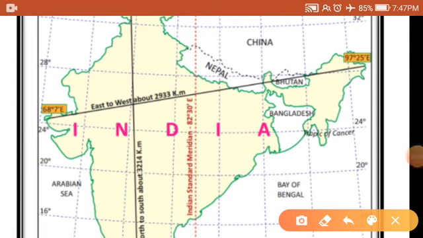See the map. The longitude of Gujarat is 68 degrees 7 minutes and of Arunachal Pradesh is 97 degrees 25 minutes. So there is a 29 degree 18 minutes difference in longitude. If you calculate the time difference between these two longitudes, it varies by 1 hour 57 minutes 12 seconds, nearly 2 hours.